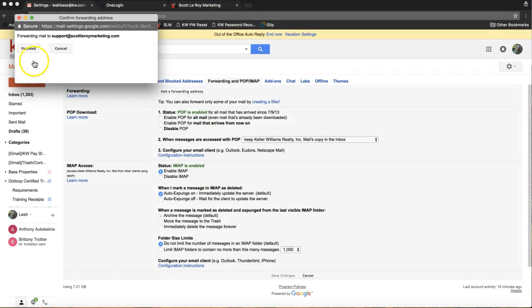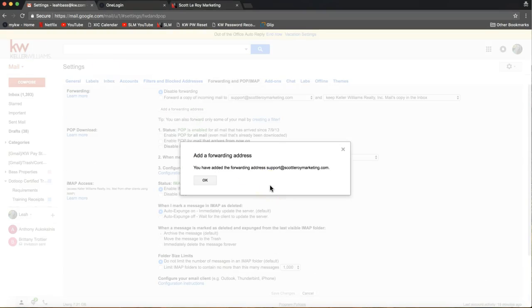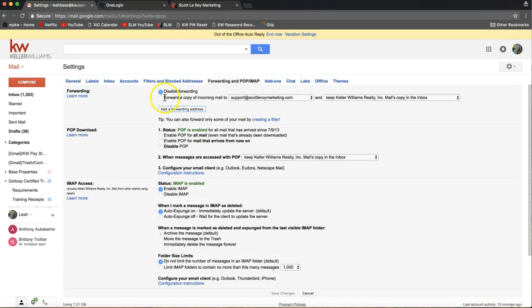All right, you might get this pop-up that lets you know that you're forwarding mail to support@scottleroymarketing.com, so you can just click proceed for right now. And then click OK from that next little pop-up. Now by default, you'll notice that it's automatically set up to disable forwarding, which is good. We don't want your emails to forward over to us, so we'll leave that as disabled here on the top. Okay, so make sure we're leaving that set to disabled.